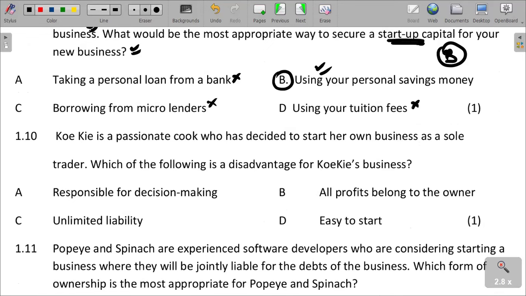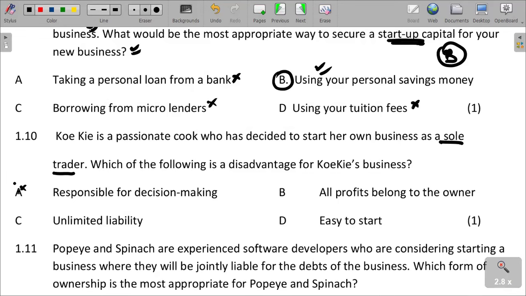Koi Ki is a passionate cook who has decided to start her own business as a sole trader. Which of the following is a disadvantage for Koi Ki's business? So we are looking for a disadvantage of a sole trader. So A, responsible for decision making. This cannot be a disadvantage. If you make decisions, it means you are able to do what you want in your business.